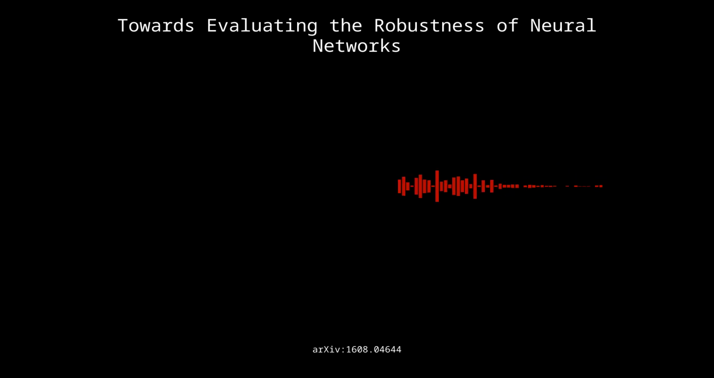Today we're looking at a paper that really digs into a problem that's been getting a lot of attention in machine learning. It's by Nicholas Carlini and David Wagner. It's called Towards Evaluating the Robustness of Neural Networks. This paper is all about how vulnerable neural networks are to these things called adversarial examples.